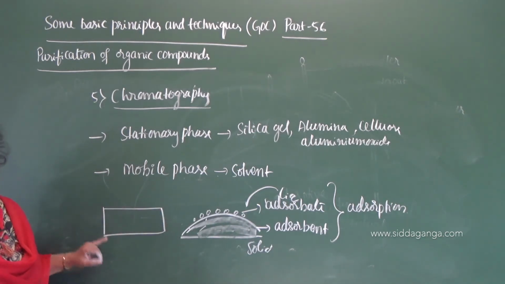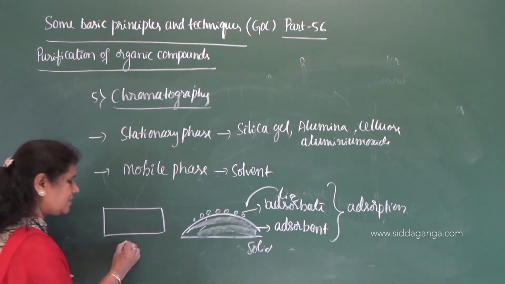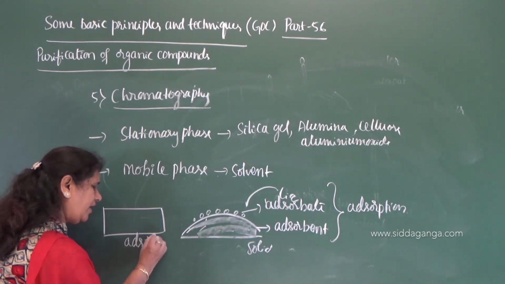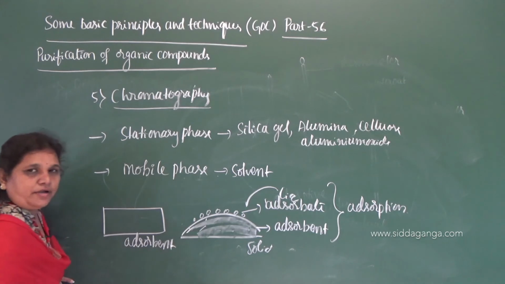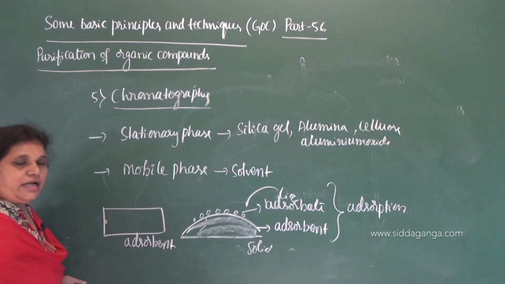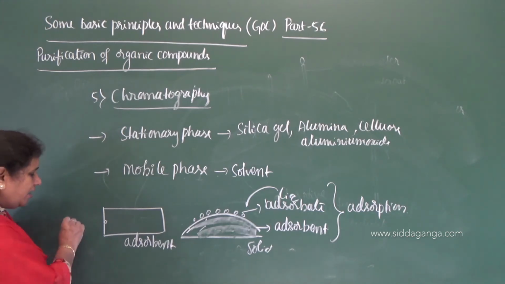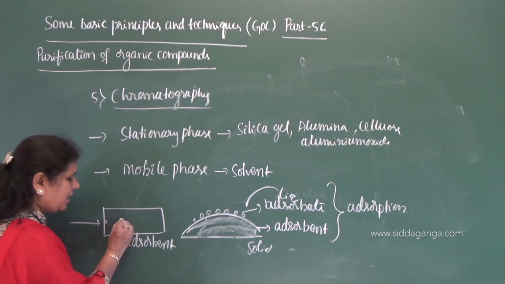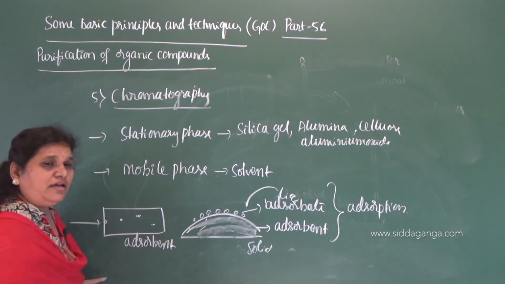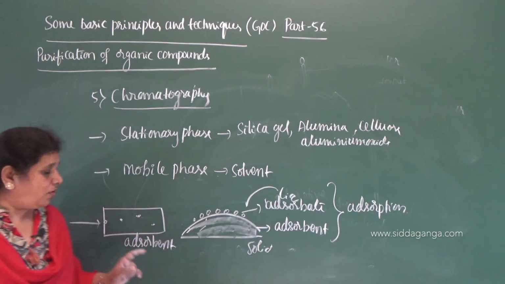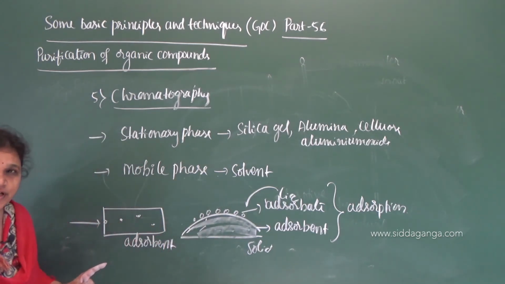So like this, we can take stationary phase. Let the stationary phase be silica gel, it acts as an adsorbent. And a mixture containing different components acts as an adsorbate. Under the influence of mobile phase, they get separated on the stationary phase. They go on retaining on the stationary phase.